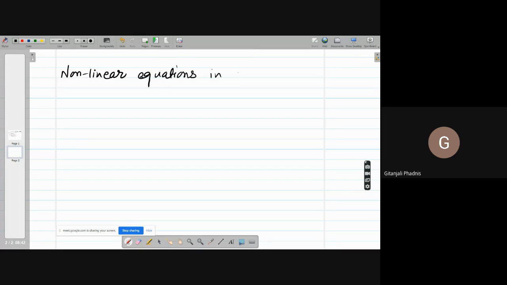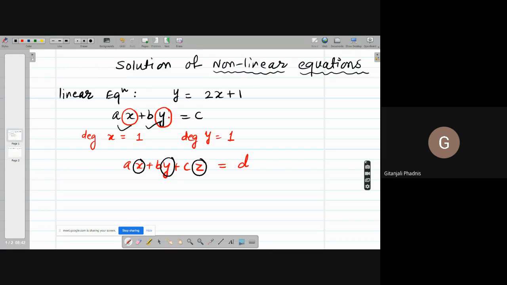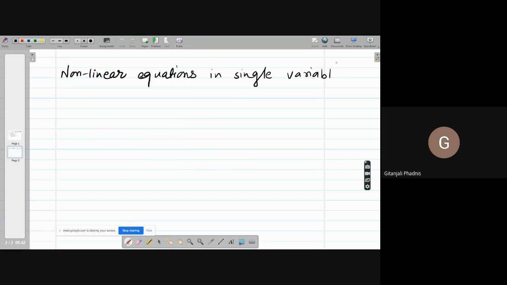What we want to handle is non-linear equations in single variable. The linear equations which we saw now had different numbers of variables, x, y, z. Now we will be having a single variable. And there are two types of equations. One is algebraic polynomial equations, and the other one is transcendental equations.